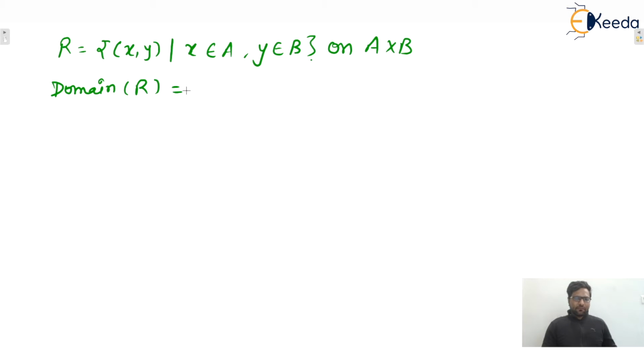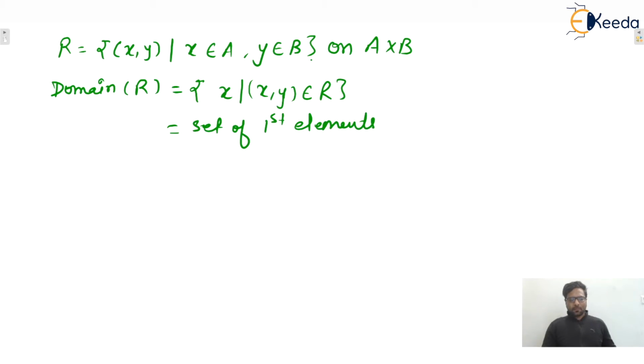Domain can be defined as all elements x such that (x, y) belongs to relation R. That means the set of first elements of the ordered pairs is known as the domain.